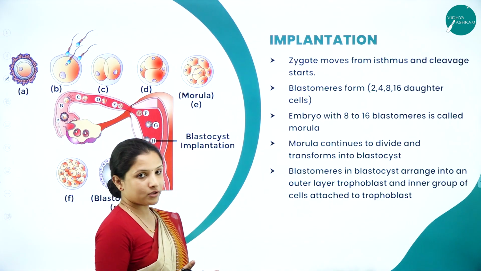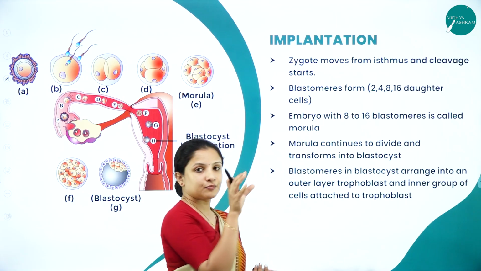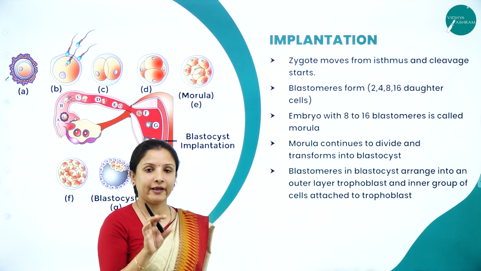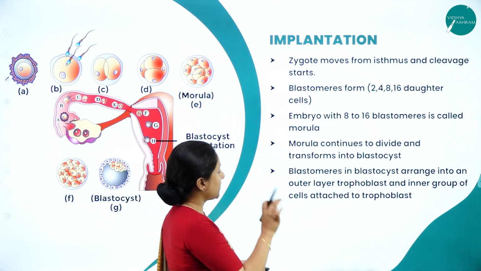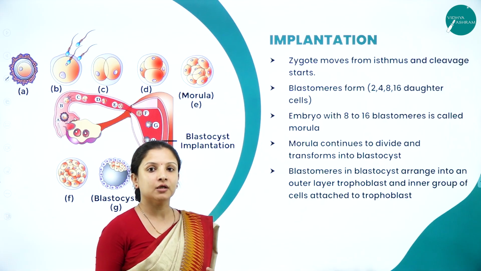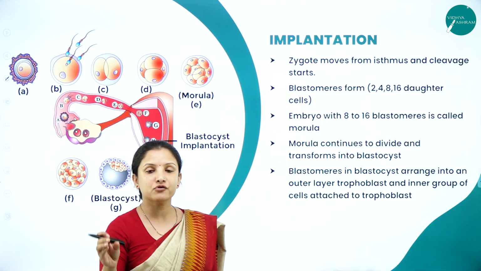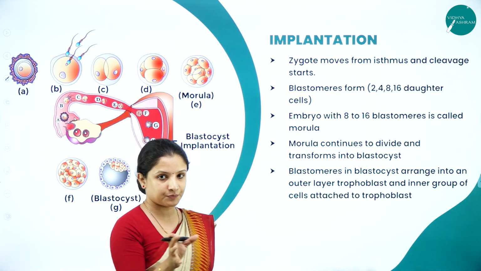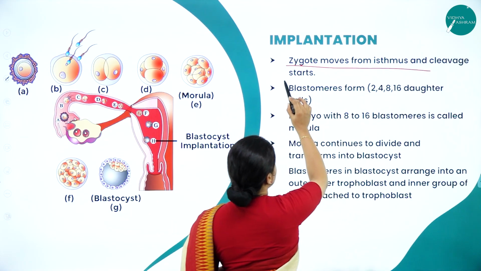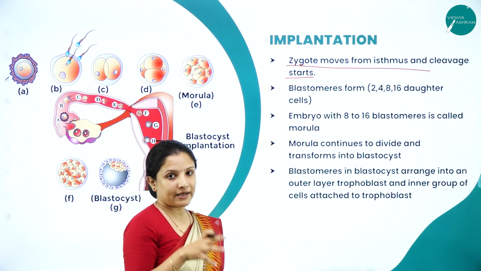Now this zygote that is there, all this process till now, where did it occur? It occurred in the isthmus of the fallopian tube. So from there the zygote, what is the zygote? How did it get formed? It got formed because of the fusion of the ova with that of the sperm. So now that zygote will move from the isthmus and then it will start implanting itself.